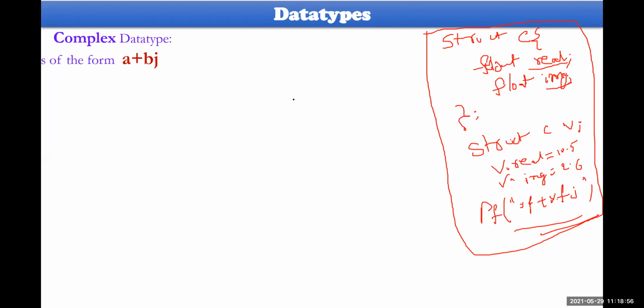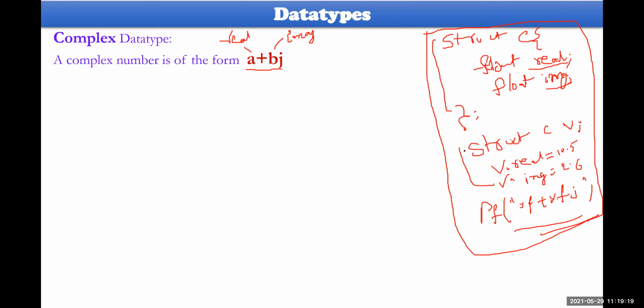As a data type. Look at this. A complex number will be in the form of a plus bj. This is the real part and this is the imaginary part. It has been given as a data type. But in C and C++, you have to create a structure, take values into these two members of the structure, and print in such a way. You have to develop this much code while working with complex data types in other languages. But in Python, it's a built-in thing.